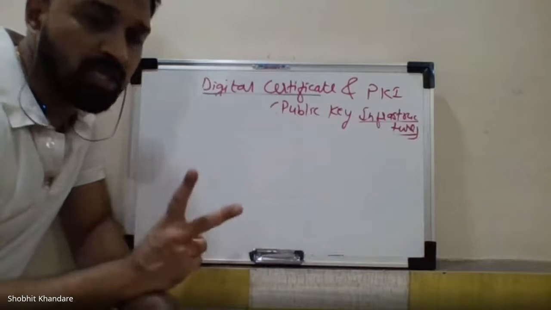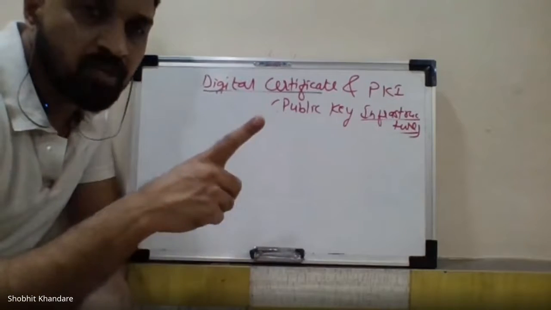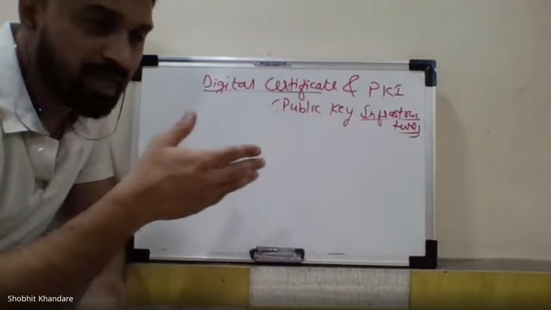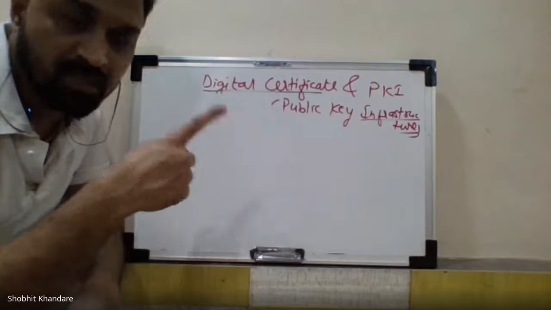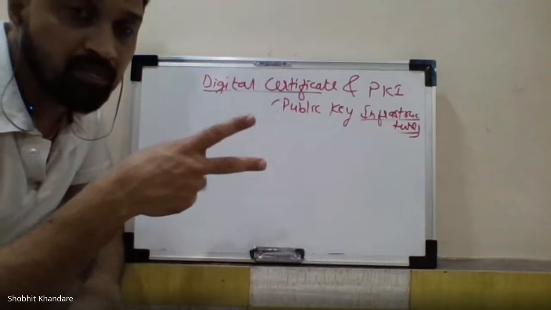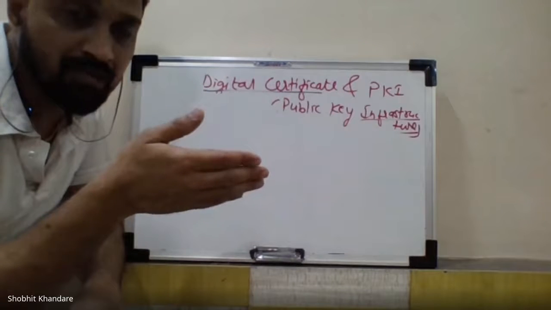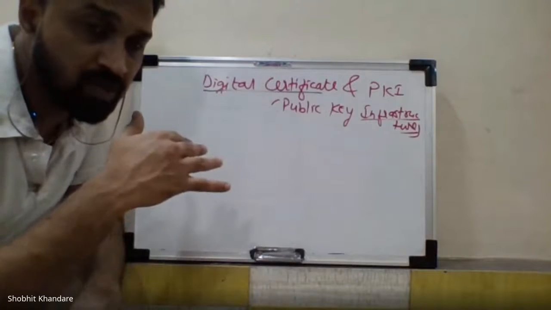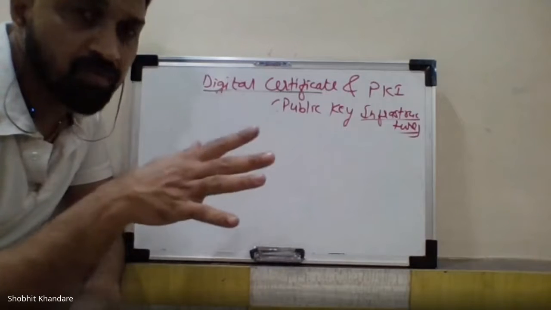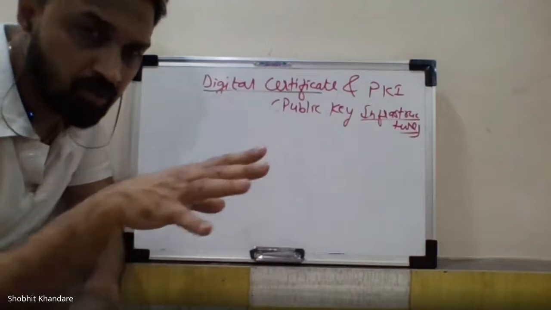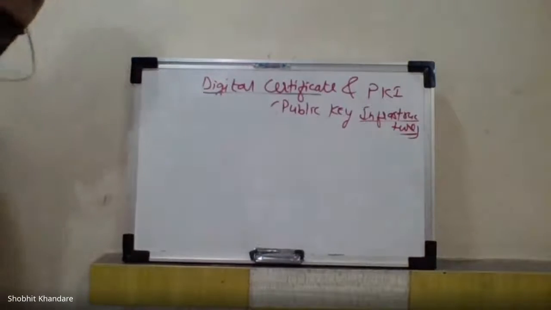Okay, so in the 2 conditions, the digital certificates are revoked. In one condition, if the security is compromised, sometimes the hacker or the intruder may hack that particular digital certificate. So in that case, the digital certificate is revoked. And in the second case, when your digital certificate is expired, जब वो expired हो जाता है without renewing, then that digital certificate is revoked. Okay, that is removed from the database. So this is happening automatically. This is all because of the infrastructure, PKI infrastructure. Okay, so we'll move to the next part.